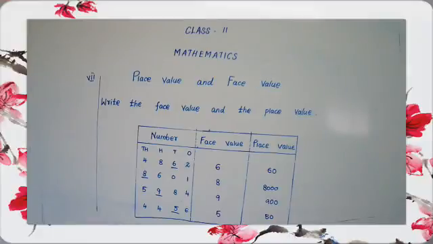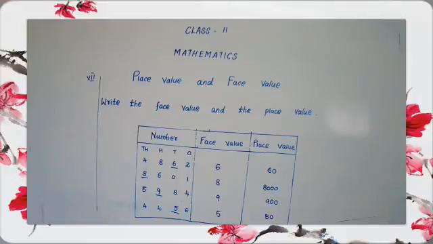The face value of 8 is 8. The place value of 8 in 8601 is 8000.